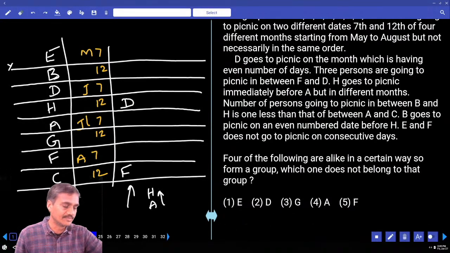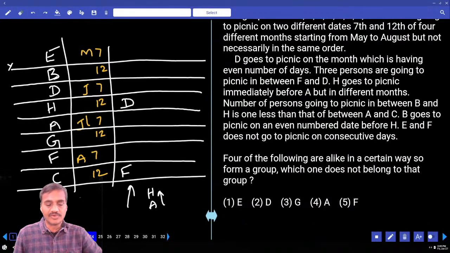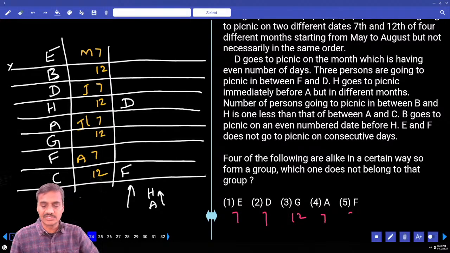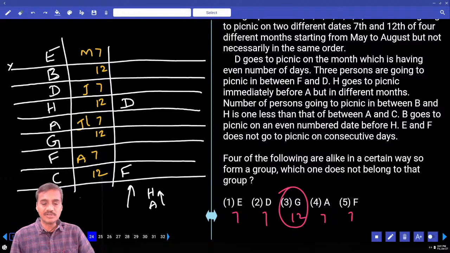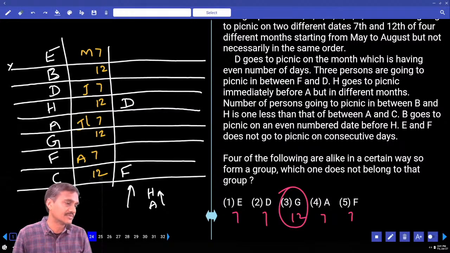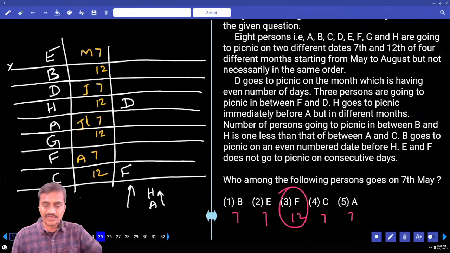Then the 24th one: four out of the following four is nothing but an odd man out. E is on 7th of May, D is on 7th, A is on 7th, and F is again on 7th, except G. The remaining 4 persons are going on an odd number date, but G is going on an even number date.